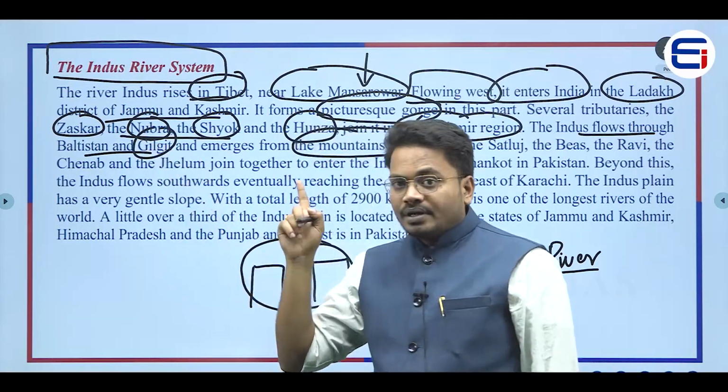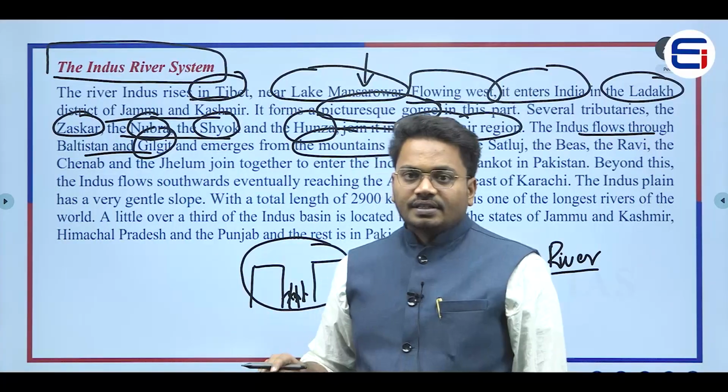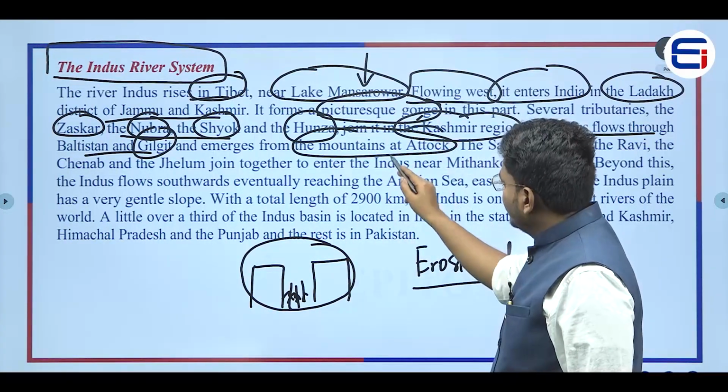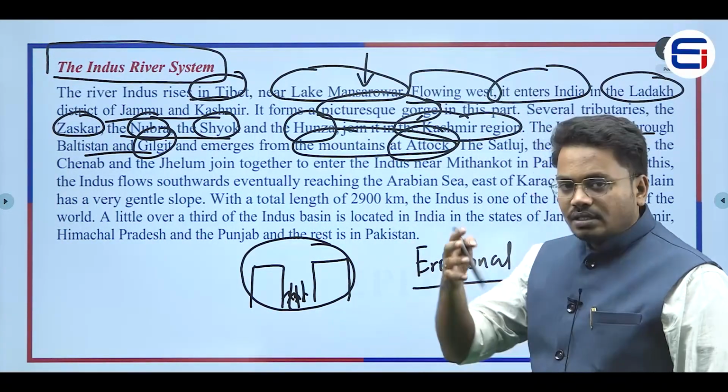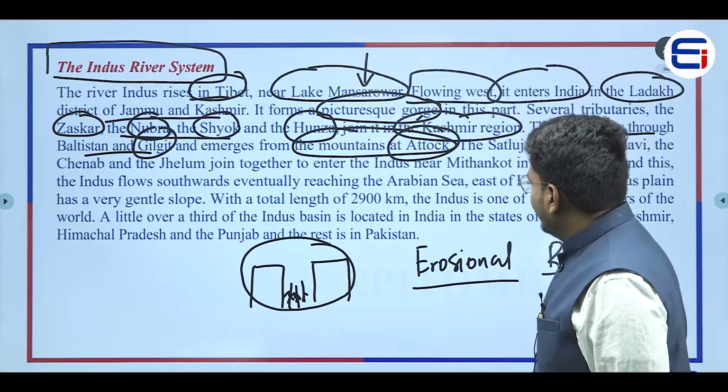What happens? It emerges out of these mountain ranges. So what is the mountain range that is present there? It was Attock. Near Attock, it would be coming out of those mountain ranges.